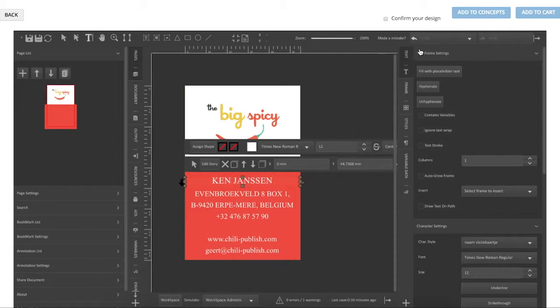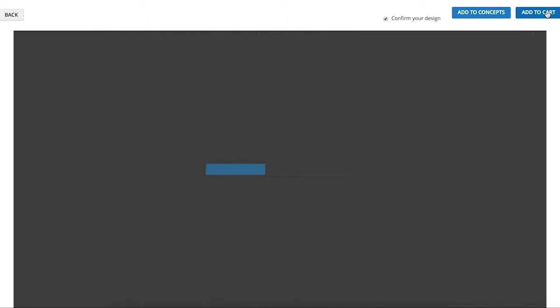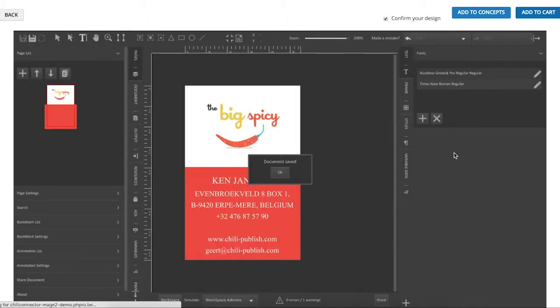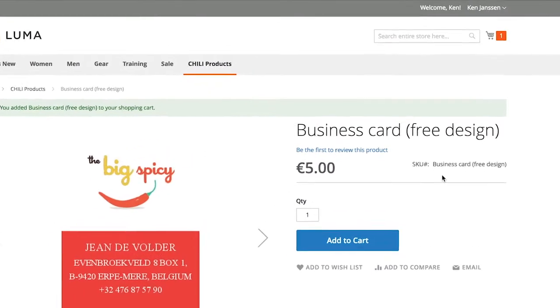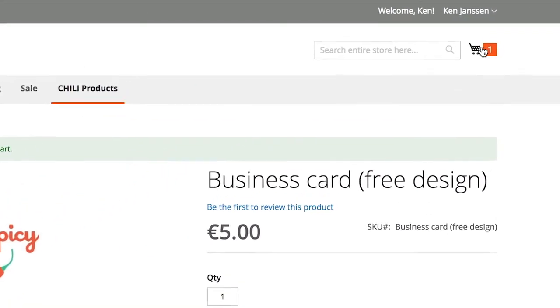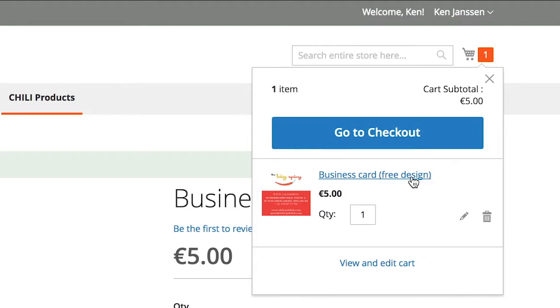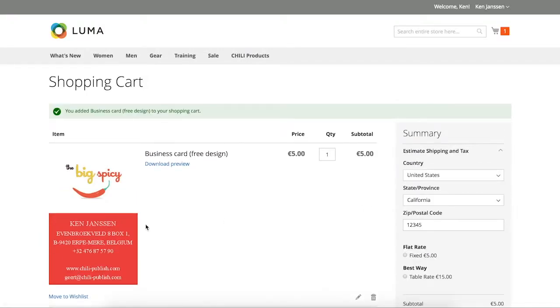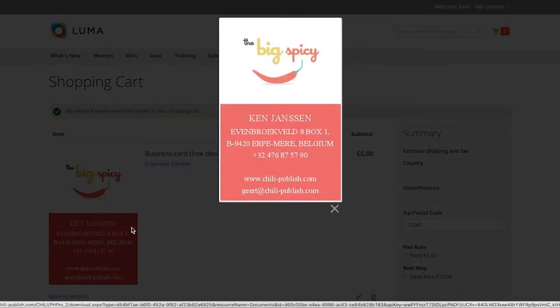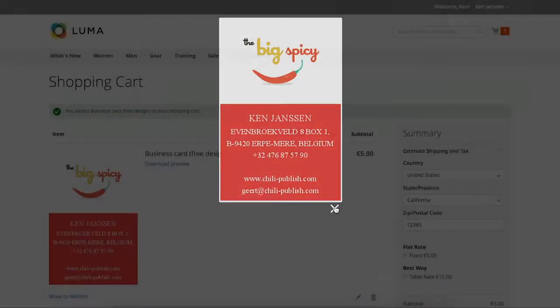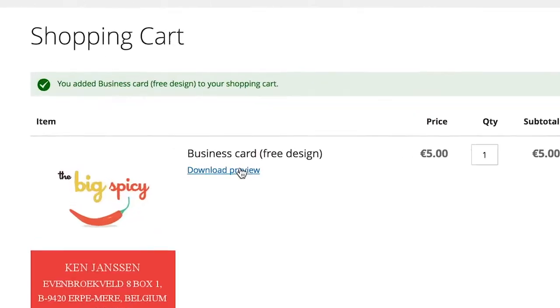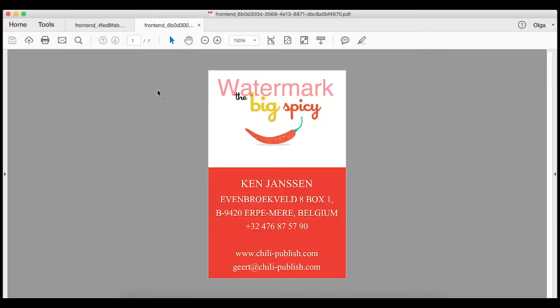And after confirming the design, you can add this customized product to the shopping cart. The mini cart shows the Chili product we've added from the Chili editor. Preview images of the customized Chili product are generated on the fly, and you can download a preview PDF of the customized Chili product within the shopping cart. The export configuration settings of this PDF are defined on the Chili server.